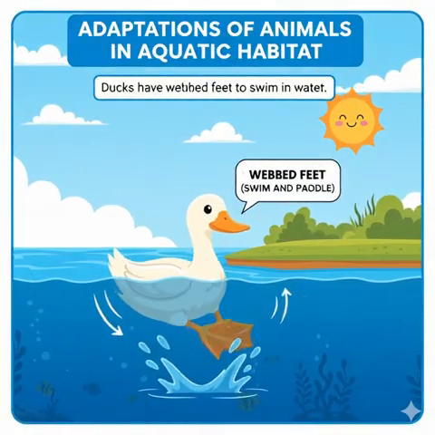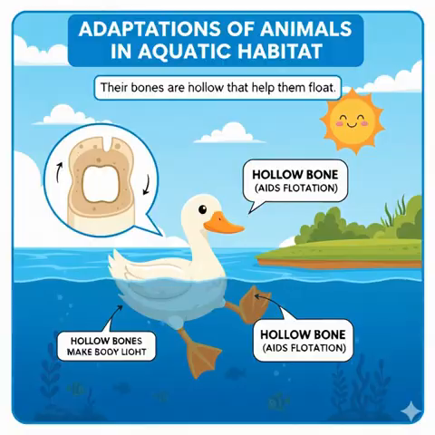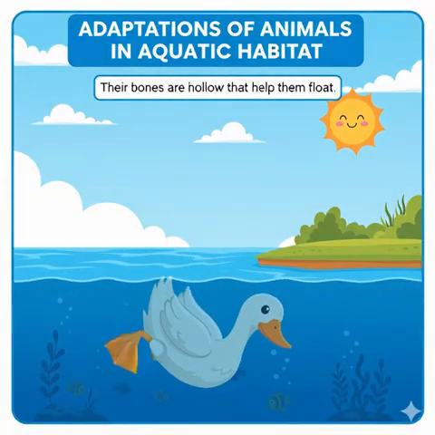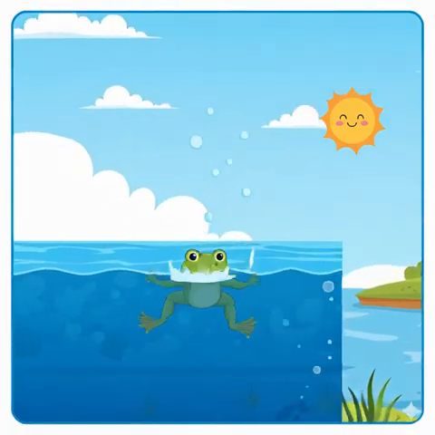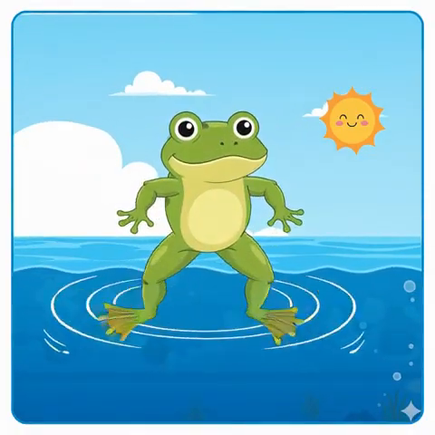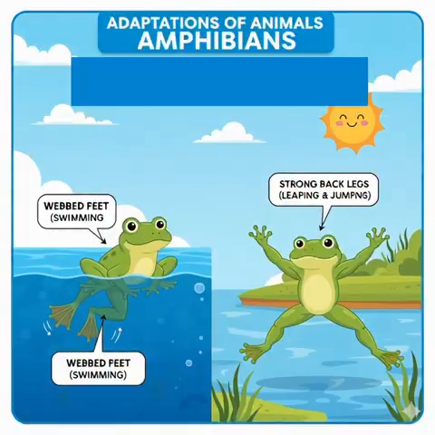Ducks have webbed feet to swim in water. Their bones are hollow that help them float. Frogs have webbed feet for swimming in water and strong back legs for leaping and jumping on land.